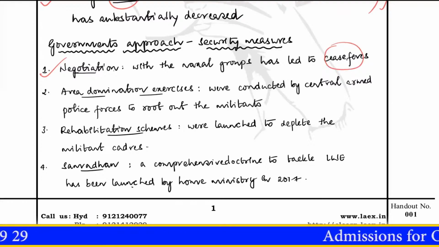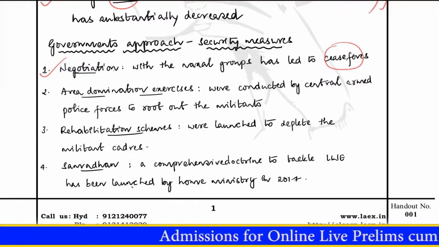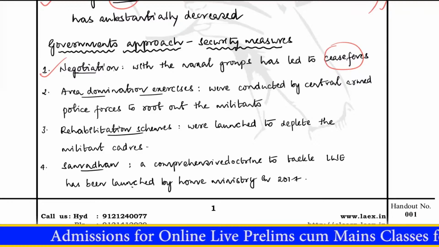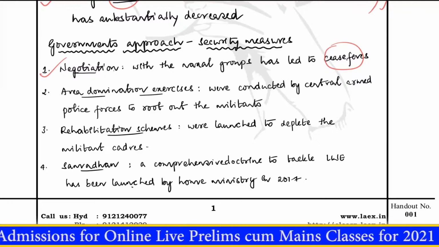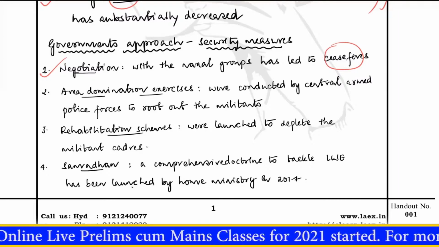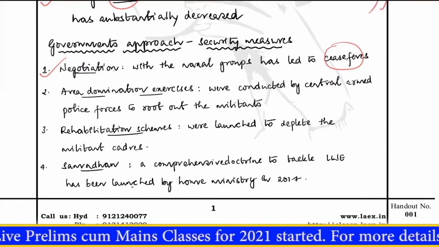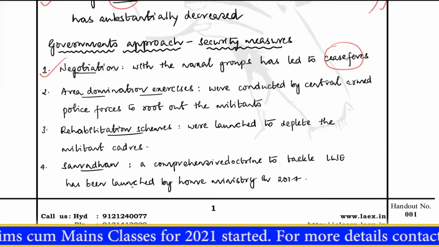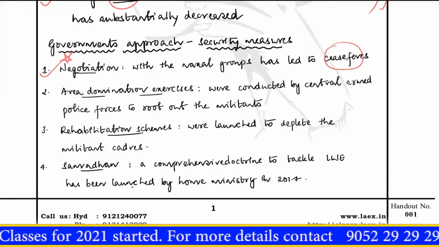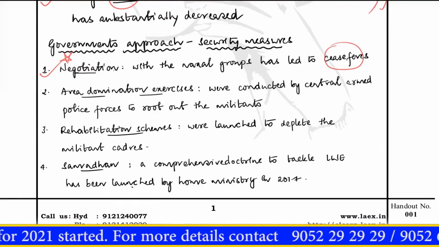Once the ceasefire was there, the government was trying to increase the intelligence networks, especially in the rural areas, in order to prevent the disruption of ceasefires. And if at all there was a disruption of ceasefire, the government by then has developed enough intelligence to effectively neutralize the Naxal cadres. So the negotiation was basically an important aspect of the government's approach to handle the left-wing extremism.